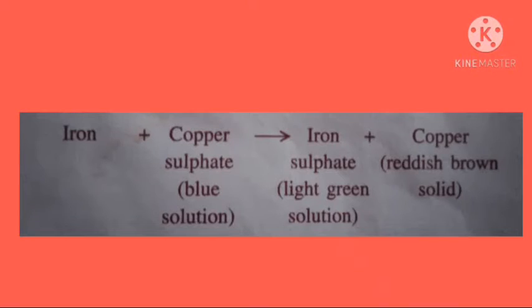For example, when a few pieces of iron are dipped into blue solution of copper sulfate, its blue color slowly changes into light green and a red substance is formed. The reaction can be represented as: iron reacts with copper sulfate to form iron sulfate and copper. So students, this is the first characteristic, the change of color.